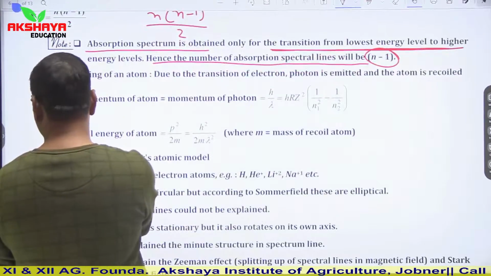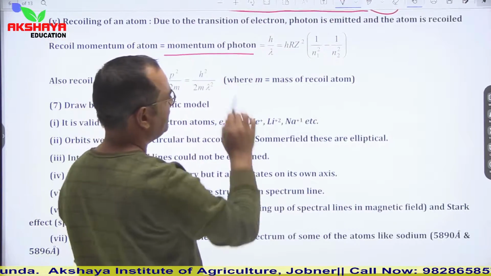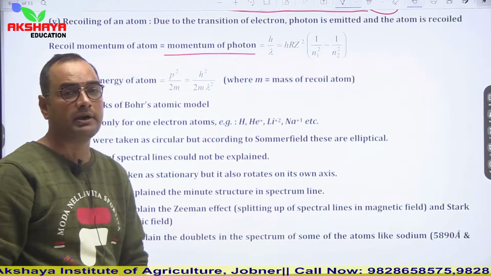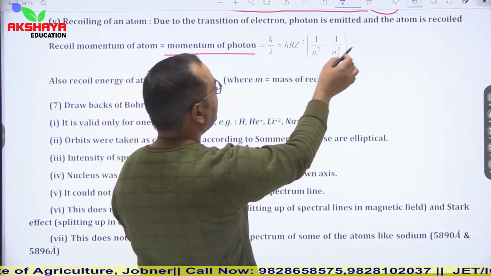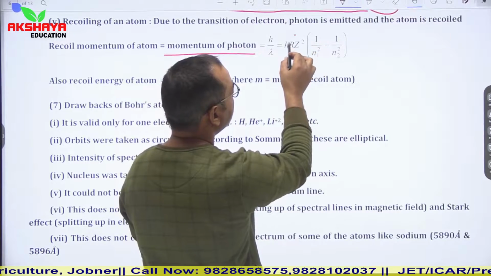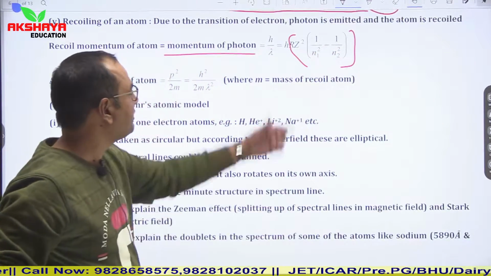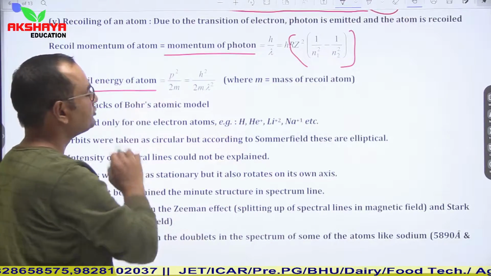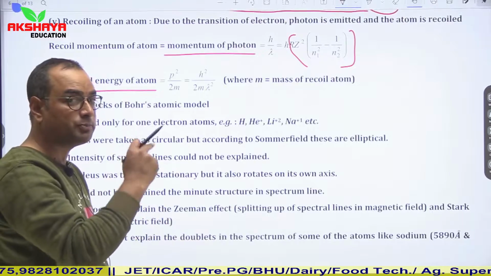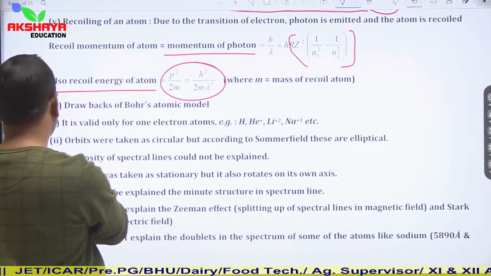Recoiling of an atom. Recoiling is equal to the momentum of the photon. So it is h upon lambda, and 1 upon lambda is R Z square into 1 upon n1 square minus 1 upon n2 square. So we can calculate easily from here. Also recoil energy: E is equal to P square upon 2m. So it can be calculated again using this relation.